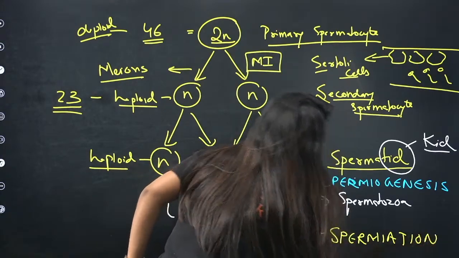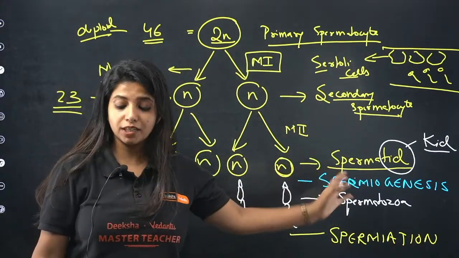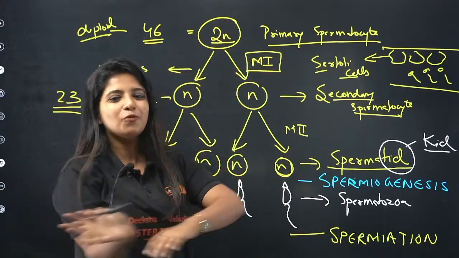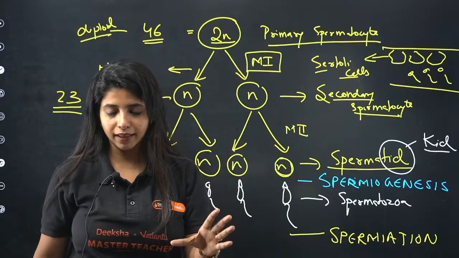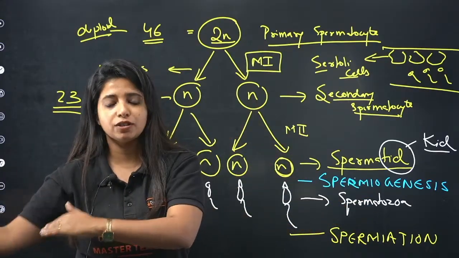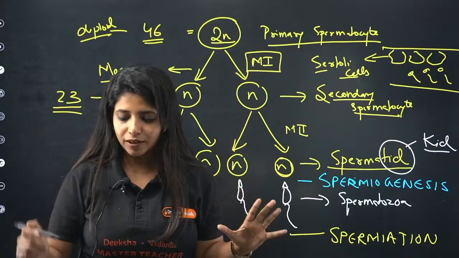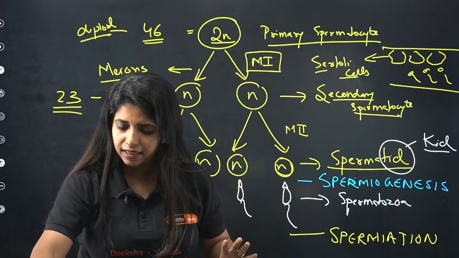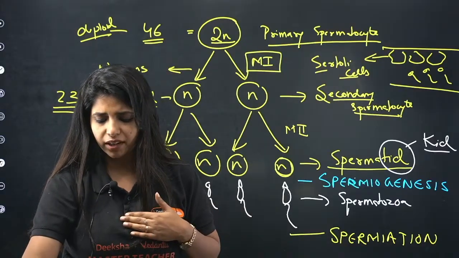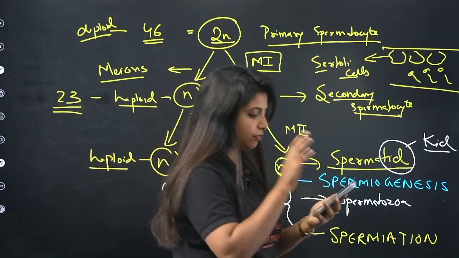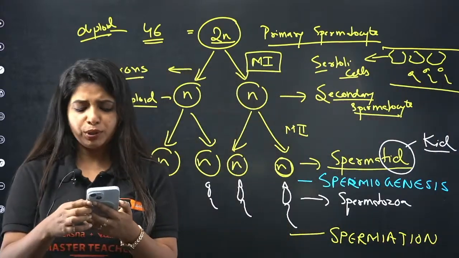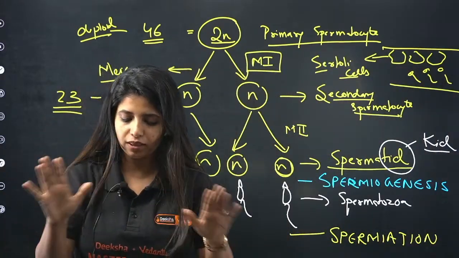Sometimes you might get confused between spermiogenesis and spermiation. As I said, spermiation, you can remember like aviation. So it is moving out, the sperms are moving out. Moving out from where to where? From the seminiferous tubules to the next duct, which is going to carry the sperm. Cool? It's very easy. It's not at all complicated. At times we feel that, oh my God, what am I studying, it's difficult. But trust me on this, if you just revise it once, everything is going to be sorted.